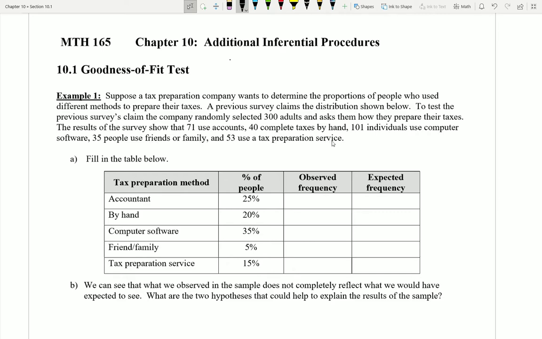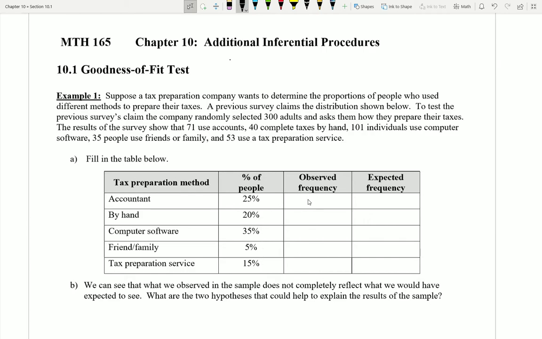So if I was to go down here, I could see that on part A, I'm just going to be asked to fill in 2 different things. What it is that I observed, and specifically the frequency, or number of people, that I observed falling into each category. And then I'm going to write down what exactly I would have expected to happen if my percentages were true. Okay, so let's start with what we observed, because that's pretty easy.